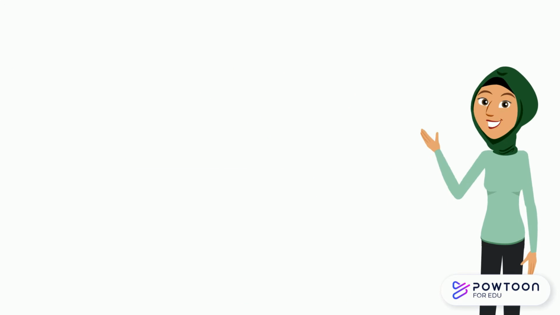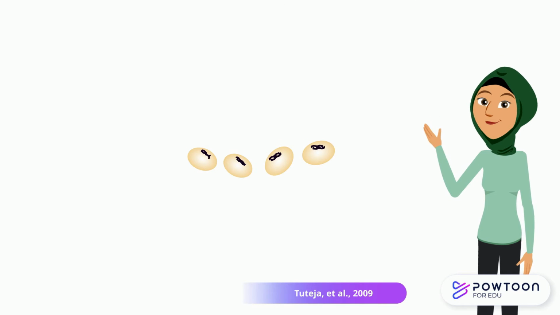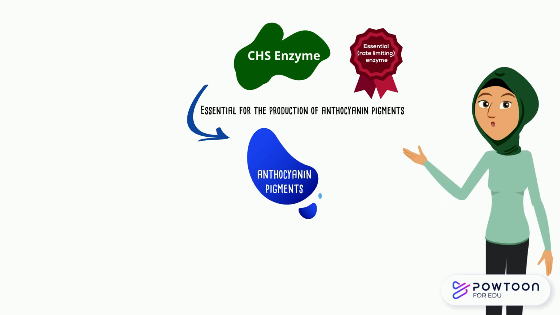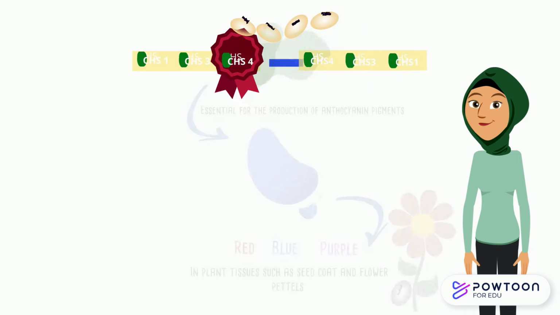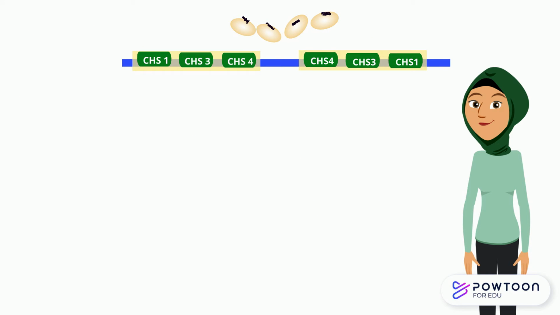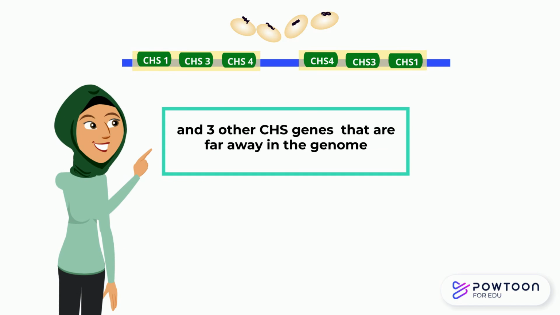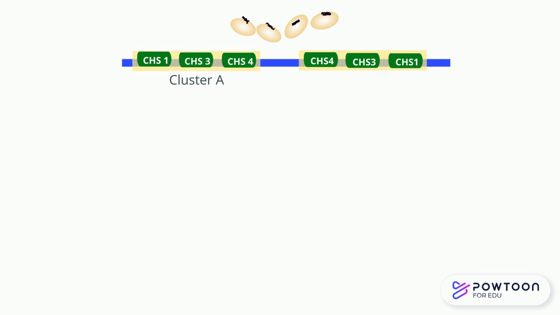A great example of this mechanism in action is demonstrated in the color of soybeans. Chalcone synthase is an essential enzyme for the synthesis of anthocyanin pigments, which gives tissues such as flowers and seed coats their red, blue, and purple color. White-colored soybean contains 6 functional chalcone synthase genes that are close by, and 3 that are far away in the genome. Genetics can be a little messy. 3 chalcone synthase genes are in cluster A and 3 in cluster B.